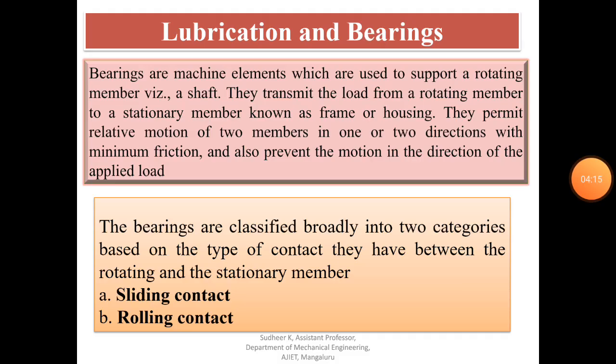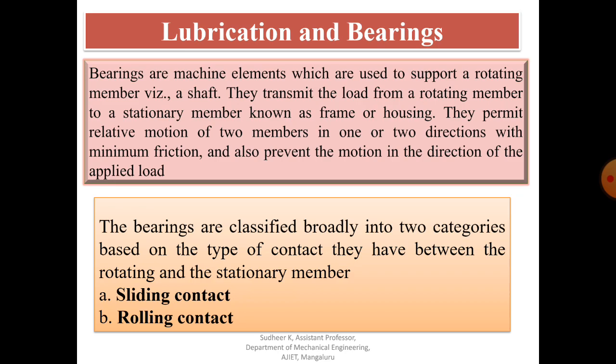Now coming to the first part, that is lubrication and bearing, we need to know about some of the important concepts with respect to lubrication and bearing. So before that we'll start with the bearing. So what is bearing? So bearing is nothing but one of the machine elements which are used to support a rotating member, so usually called as shaft, because this bearing will always support rotating member.